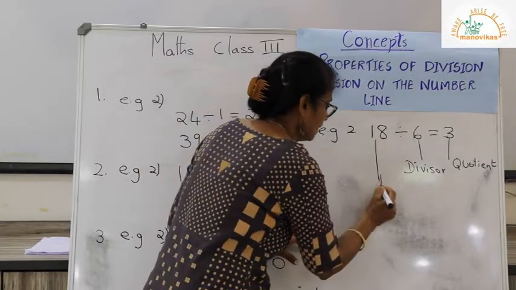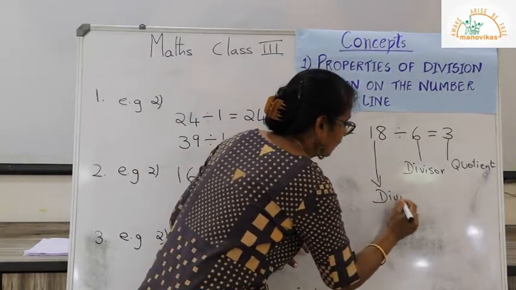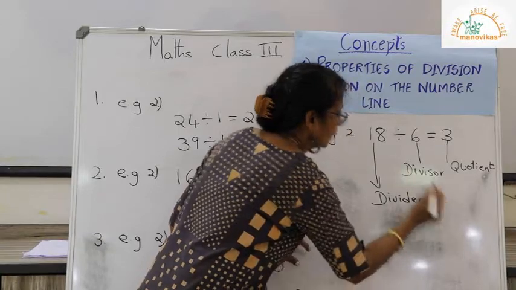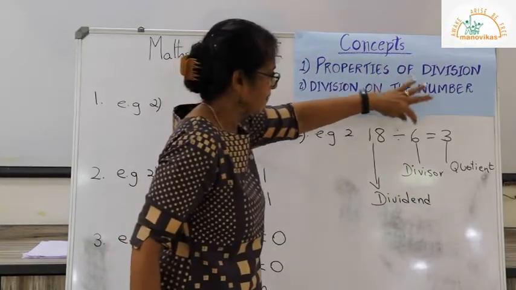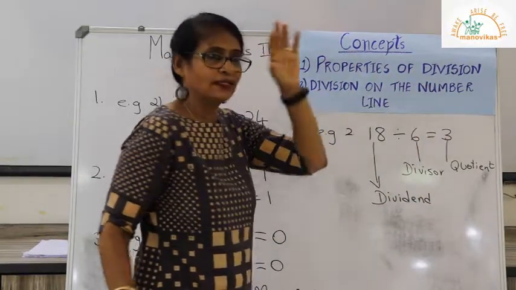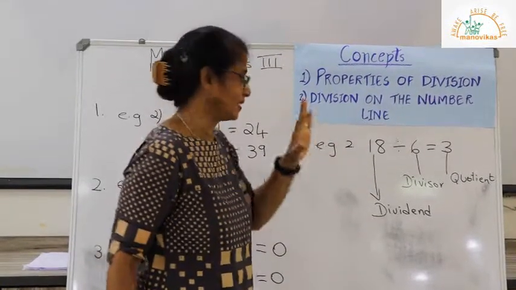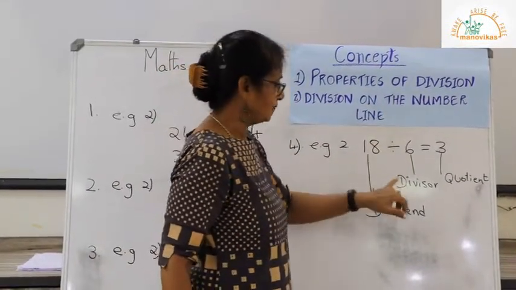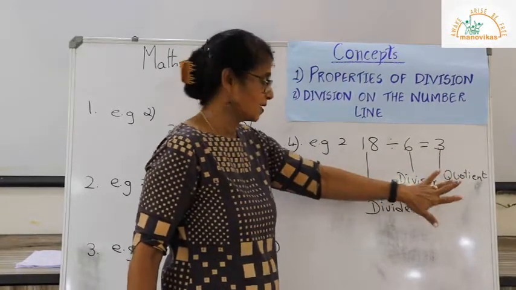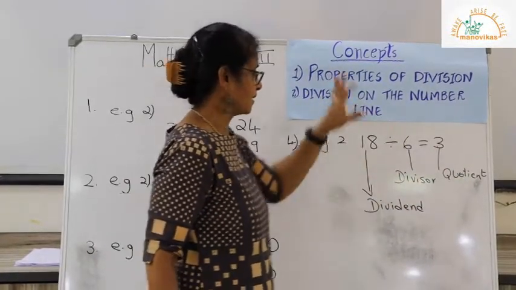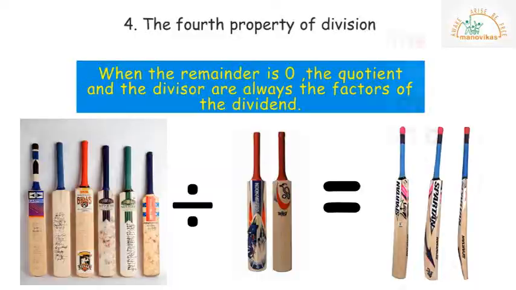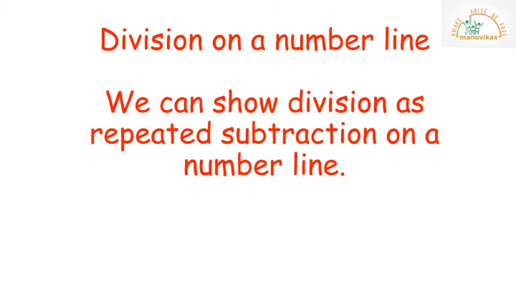So this number 18 divided by 6 is equal to 3. The fourth property says, when the remainder is 0, the divisor and the quotient are always the factors of the dividend. Let us learn to divide on a number line.